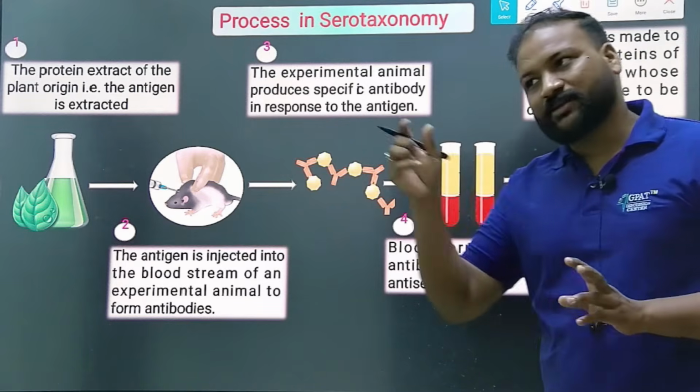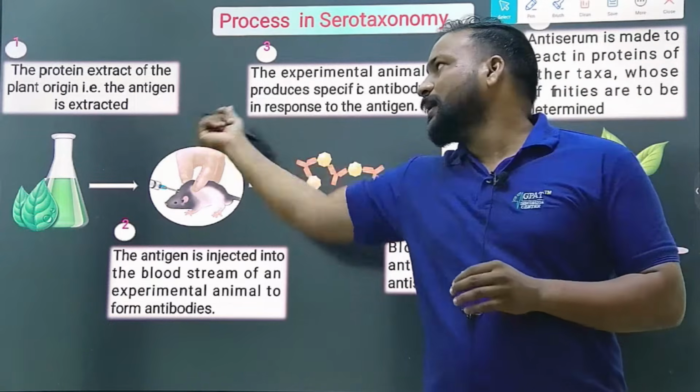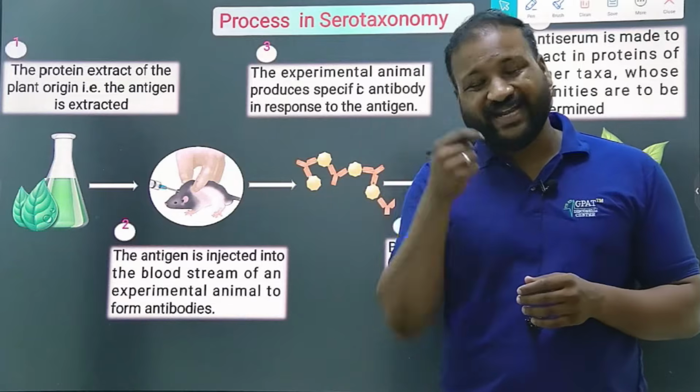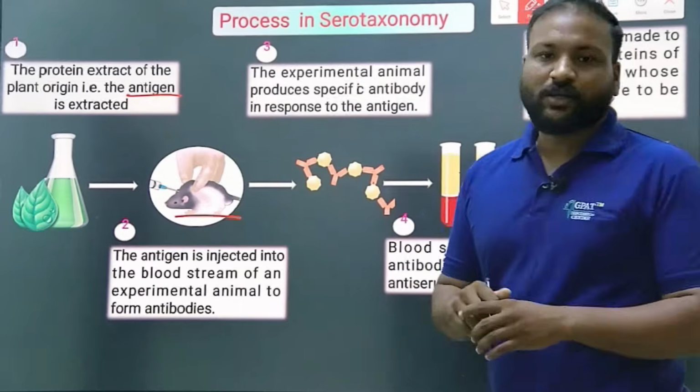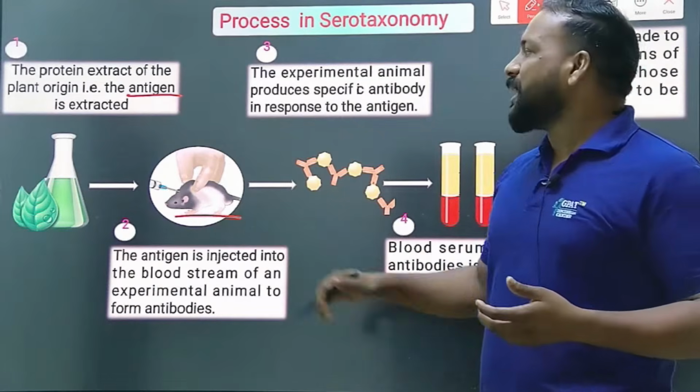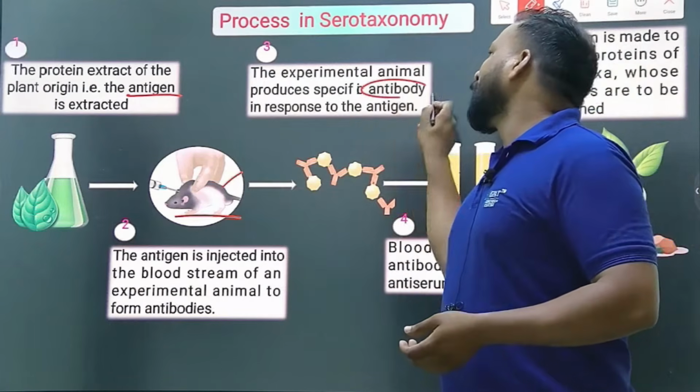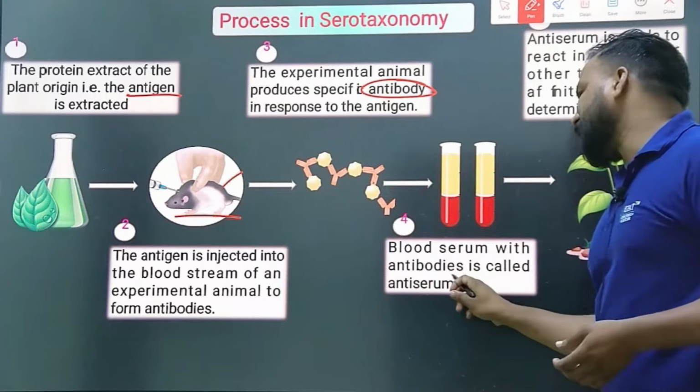Which means, simple: the plant extract is taken, and from that we take an antigen. That is injected into the experimental animal, and thereby this animal produces an antibody. This antibody-containing solution is called anti-serum.